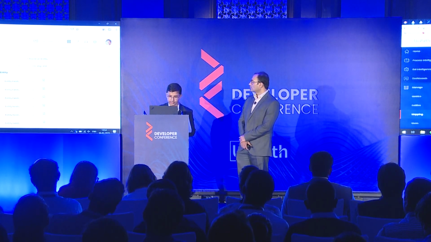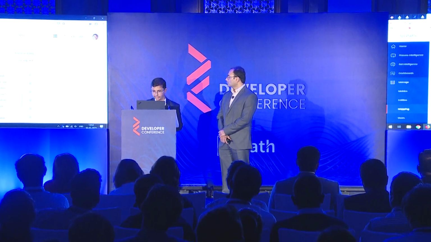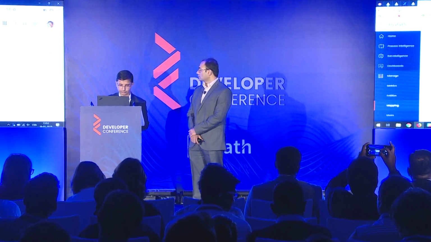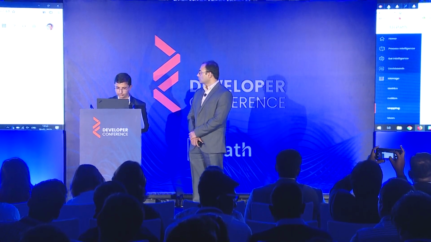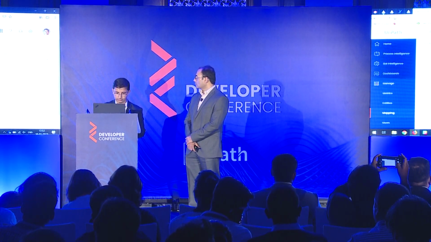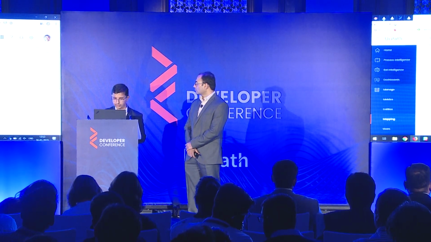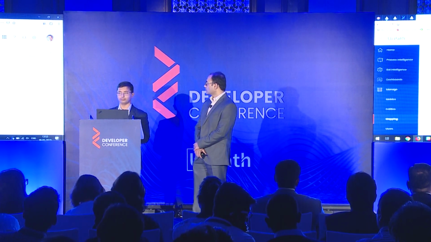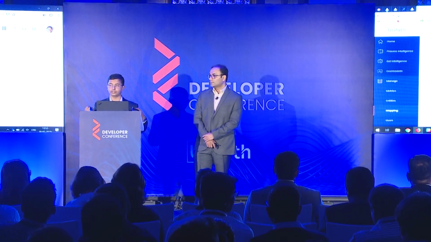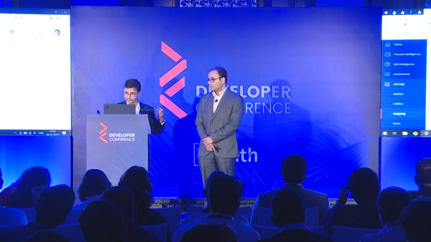So I can pick maybe amount, and then I can map that to expense amount. I can pick maybe expense type, and map that to expense type, and so on. Maybe department, and map that to department, and so on. So this is where the handshake is set up between the execution of the automated process and the data store in the analytics platform, right?